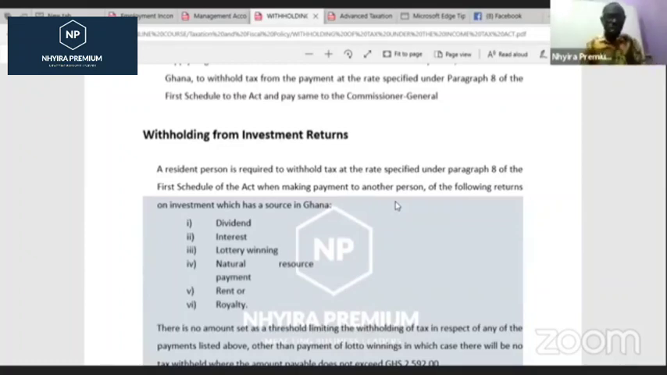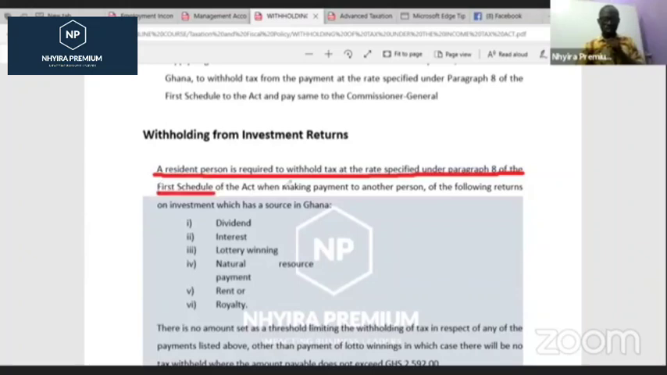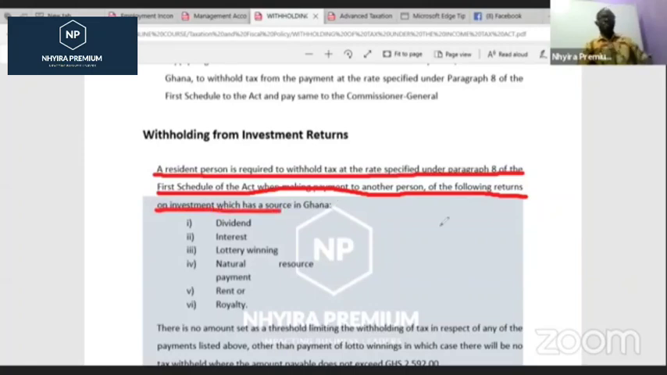So let's look at what the Act says and what the law mentioned about withholding tax on investment. So a resident person is required to withhold tax at a rate specified under paragraph 8 of the first schedule of the Act when making payment to another person of the following returns on investment which has a source in Ghana.